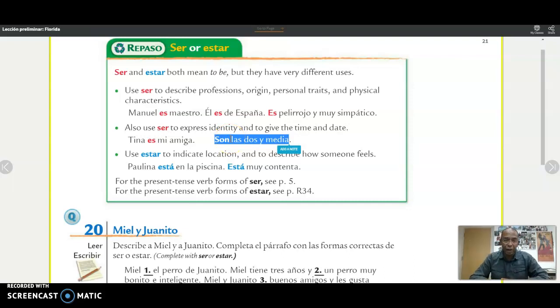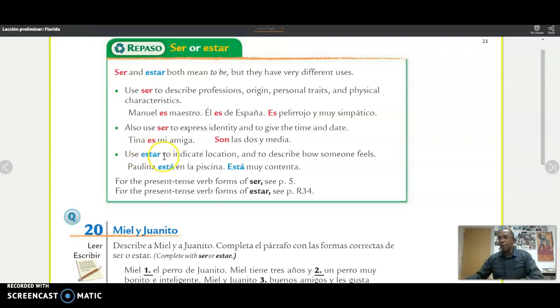Es la una. Son las dos. Son las tres. Es is only used with 1 o'clock. Son is for every other hour on the clock. Okay. Now you use estar to indicate location and to describe how someone feels.